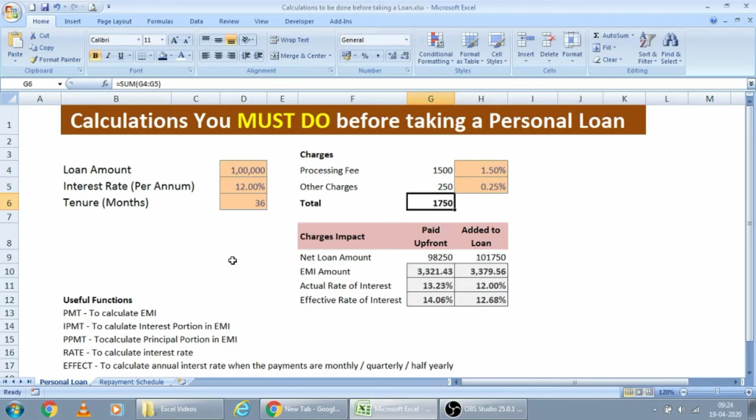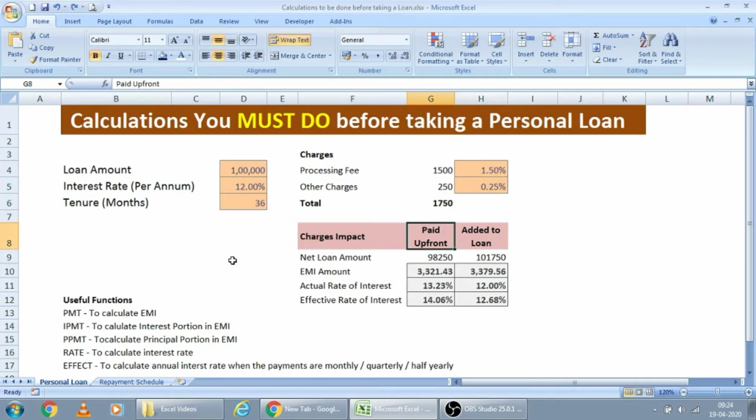Now let us see some of the key factors you should know before going for a personal loan. When you are taking a loan, you have to pay some charges, like a processing fee or other charges. Somebody will give it to you free of cost, and somebody will charge you. I have taken two scenarios.